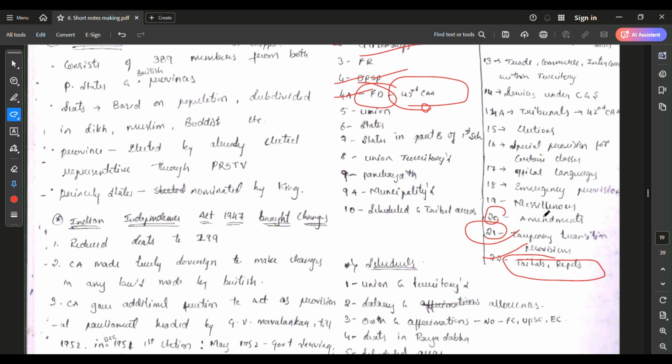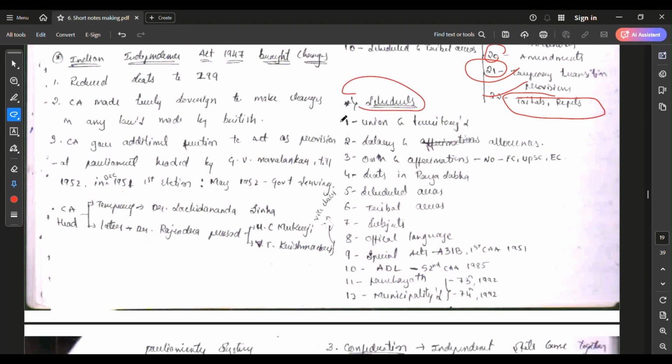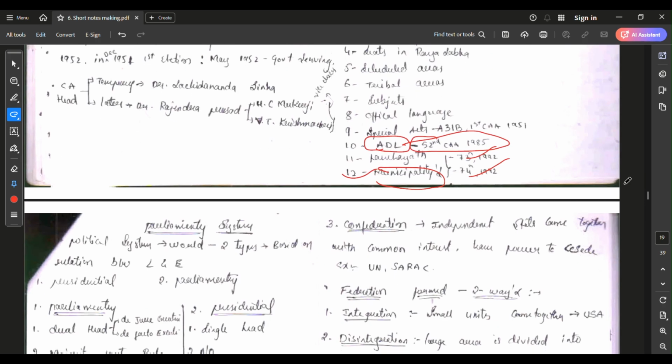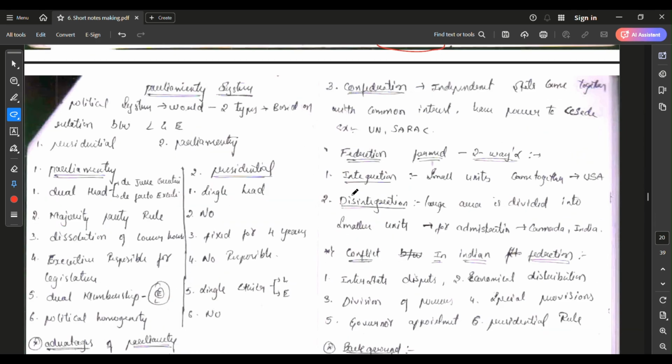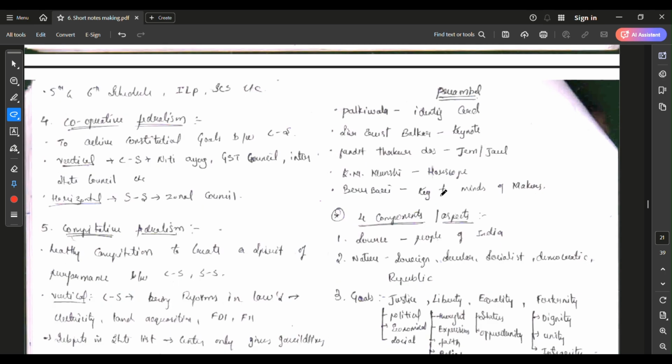See, 20 amendments like that. I also mentioned the schedules. I already showed there the first schedule to the 12th schedule, municipalities, along with the constitutional amendments I brought here. Anti-defection law, 10th schedule, 52nd constitutional amendment, like that. If you come to the parliamentary system, I also explained this earlier in my notes.